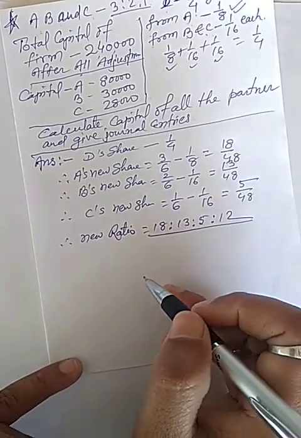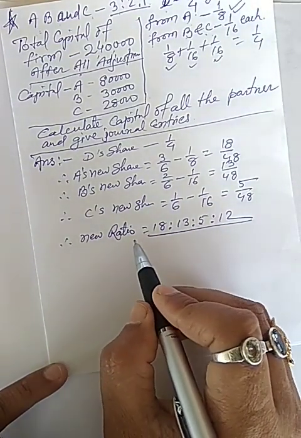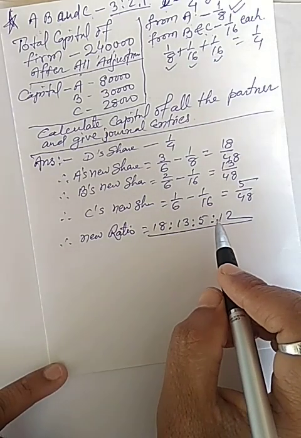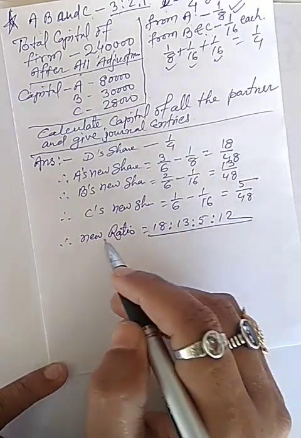Now, total capital will be based on new profit sharing ratio.